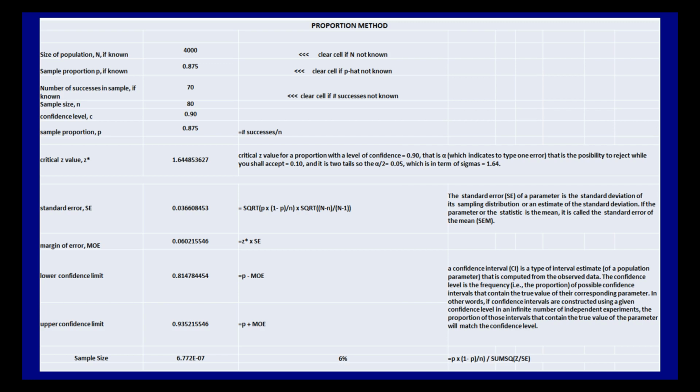It is about ratios and probabilities. First step is to decide about 3 items. 1. The level of confidence, trust in the sample size, starts from 99% downwards. The confidence level is the frequency of possible confidence intervals that contain the true value of their corresponding parameter. In other words, if confidence intervals are constructed using a given confidence level in an infinite number of independent experiments, the proportion of those intervals that contain the true value of the parameter will match the confidence level.